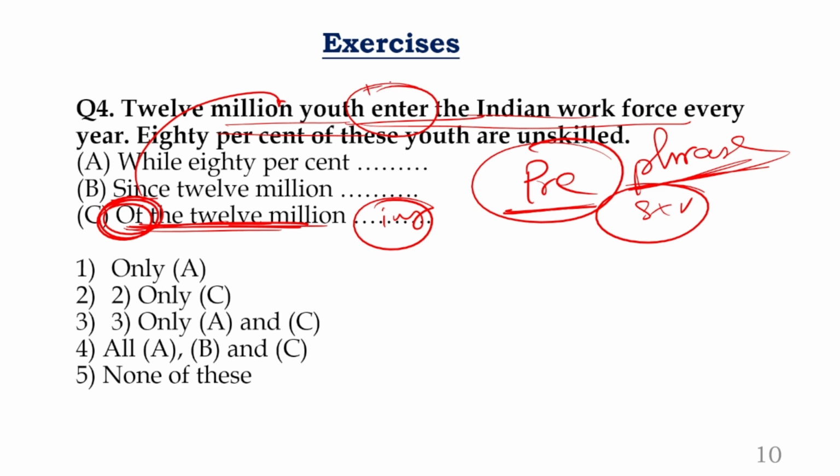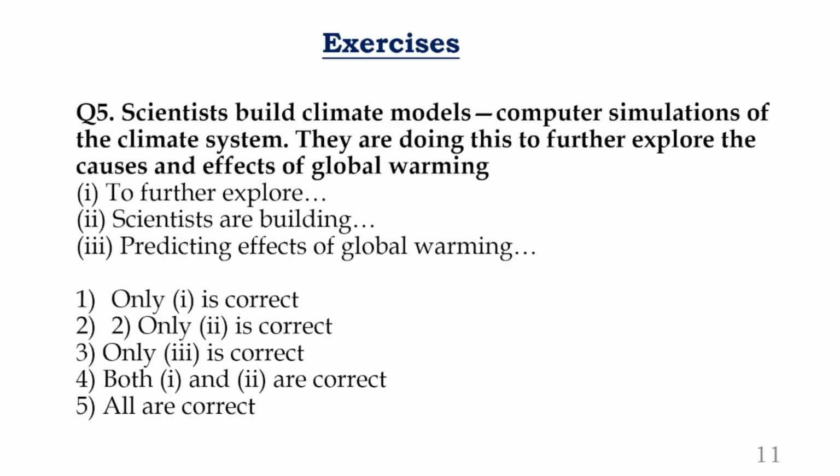Okay, the youth entering, the youth plus ing, there is no agreement, right? Subject cannot be used with directly ing, so there is no agreement. 80% of these youth are unskilled. Absolutely perfect, no problem at all. That answer goes only with the second one. Okay, so how is it now? So that's how you need to make the sentences. So now you do this, complete this.